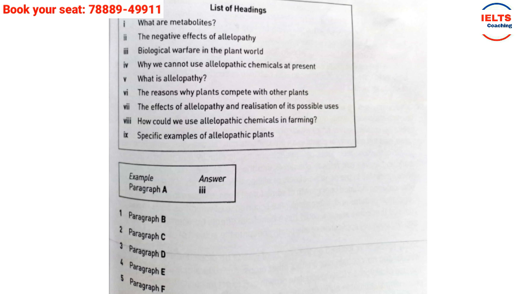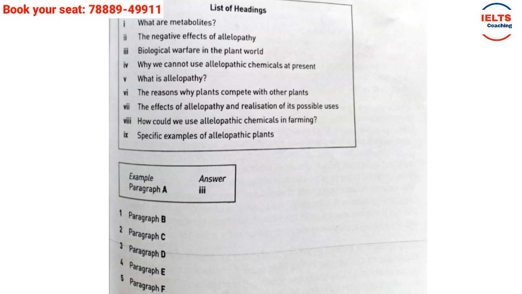However, it is always good to go through all the options once, so that as soon as you read the other side, you know that there is some option like that. Let me quickly go through them with you. One is, what are metabolites? Anyway, it is a noun, I need not worry about what it is. The negative effects of allelopathy. So what are the negative effects of this? Biological warfare, already given. Why can we not use allelopathic chemicals at present? So something is stopping us from using it at the moment. So there should be a paragraph which describes what exactly this thing is.